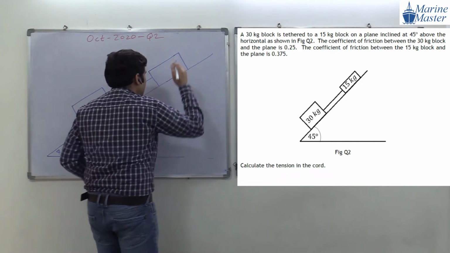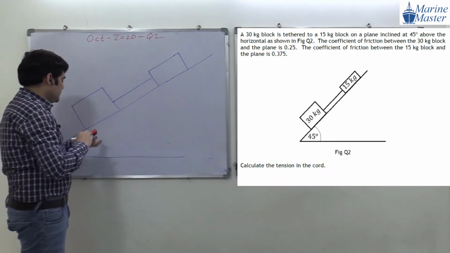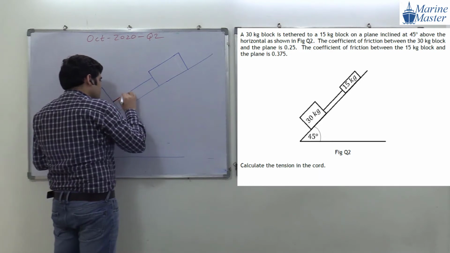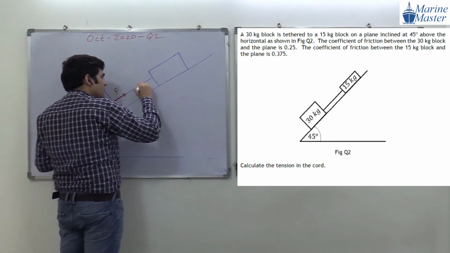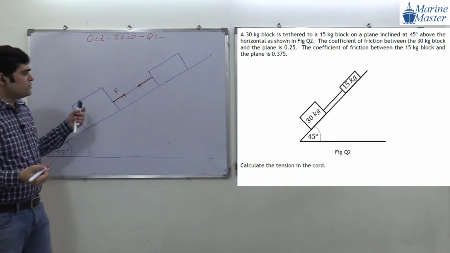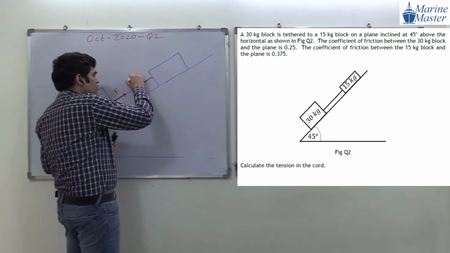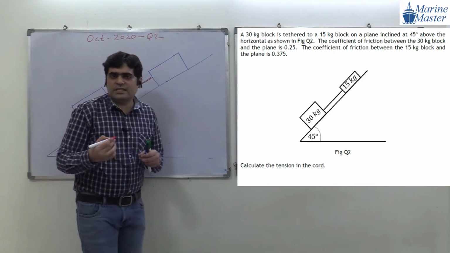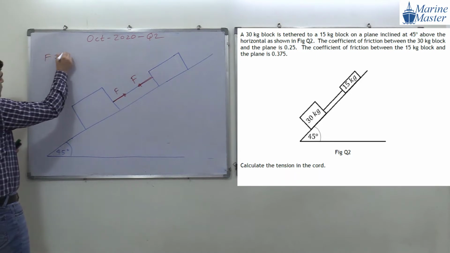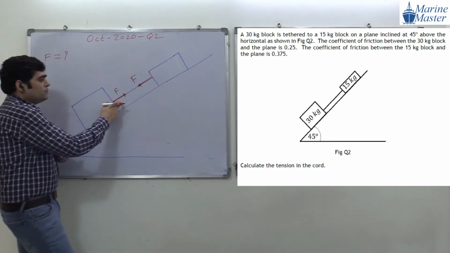Now what is our target? Here there will be tension. So this is a tension F and this is a tension F. It is the same cable, so by default the tension is the same here. There is no pulley, so no confusion. What is our target in this question? We have to find out this F.